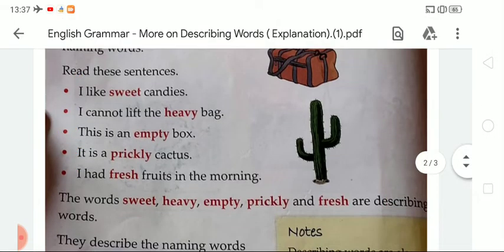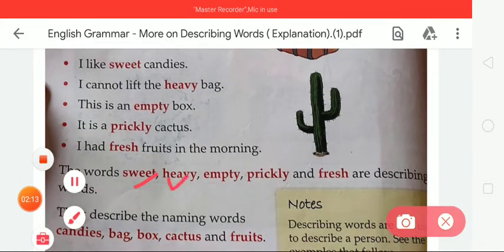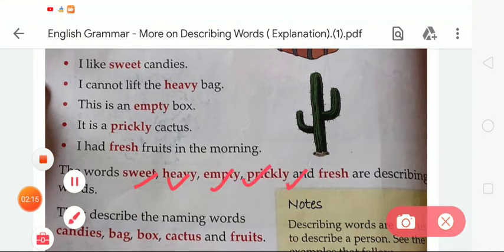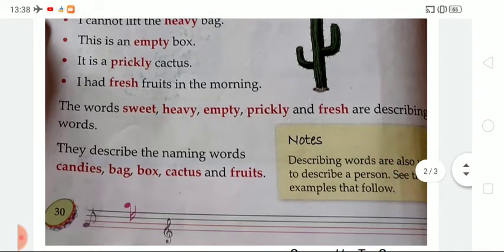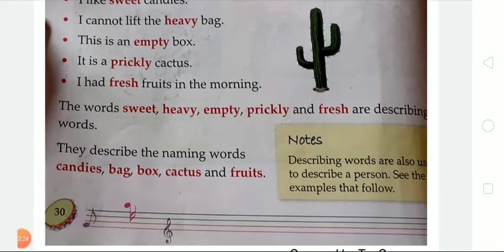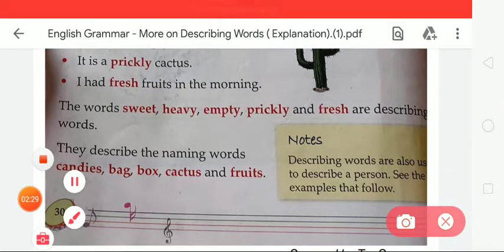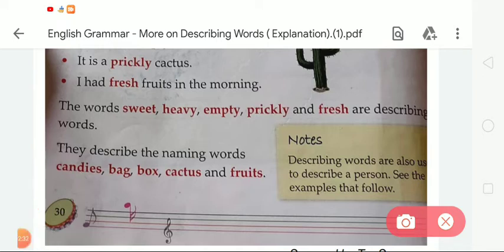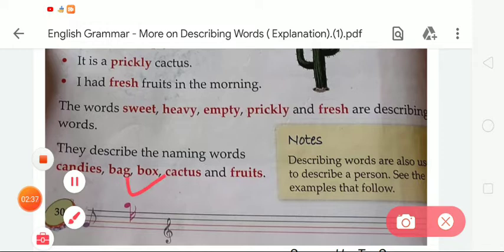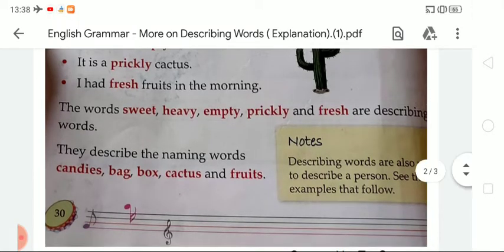So students, the words sweet, heavy, empty, prickly and fresh are describing words. These given words are describing words. The describing words tell us more about naming words. They describe the naming words candies, bag, box, cactus and fruits. These are all examples of naming words. And these given words sweet, heavy, empty, prickly and fresh describe the naming words candies, bag, box, cactus and fruits.